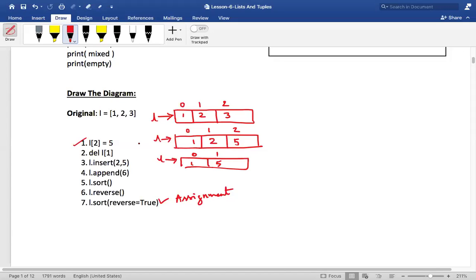I didn't get it, sir. Could you please repeat that? Okay, see, what was there earlier? Let us assume this was there: 1, 2, 5, with positions 0, 1, 2. So it was 1, 2 and 5.